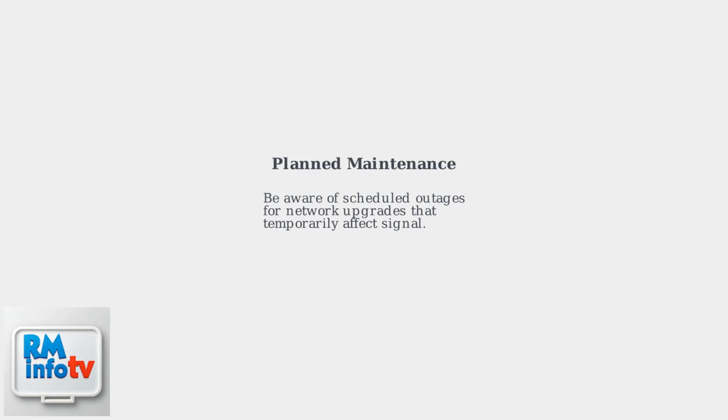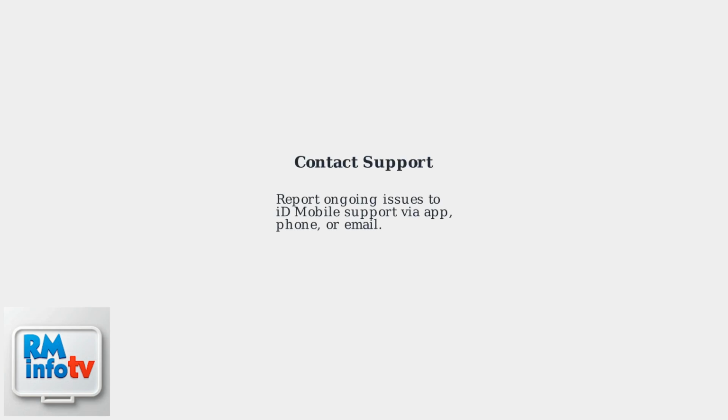If you suspect congestion, try using your phone during off-peak times like evenings, weekends, or early mornings when network traffic is lighter. Be aware of planned maintenance or outages in your area that might temporarily affect signal. Check the ID Mobile app or website for outage notifications. Contact ID Mobile support to report ongoing issues. Use the app, call their helpline, or email for assistance with persistent signal problems.